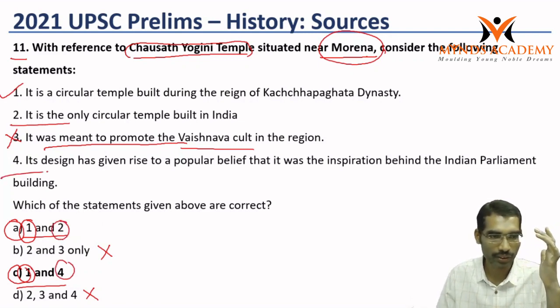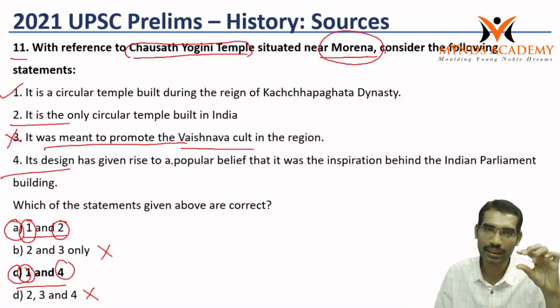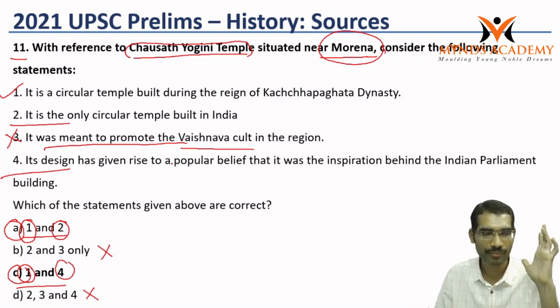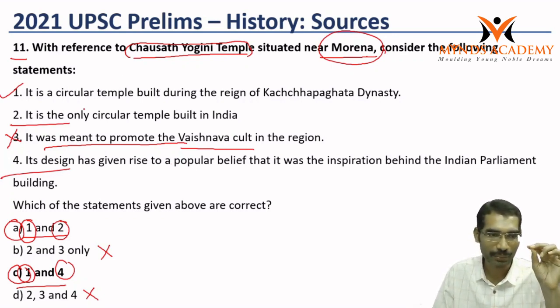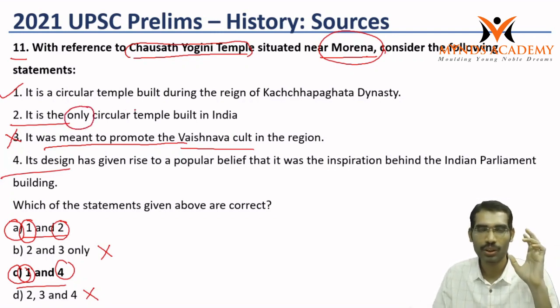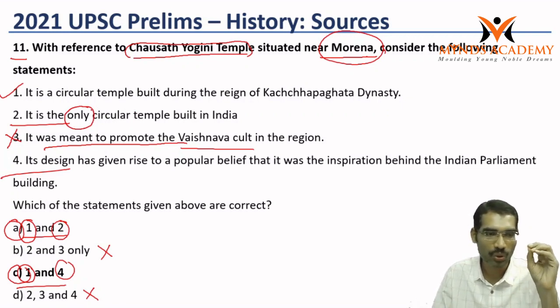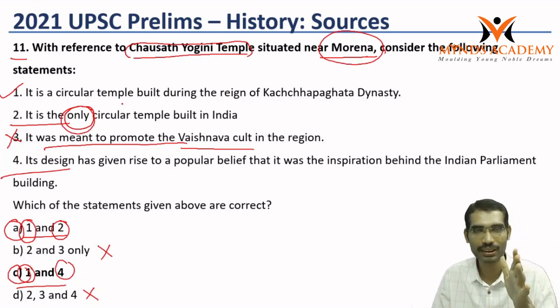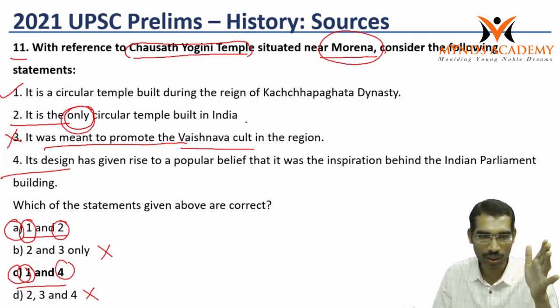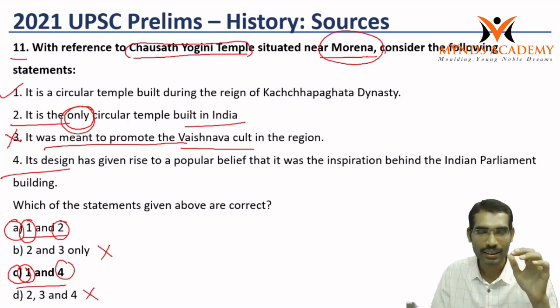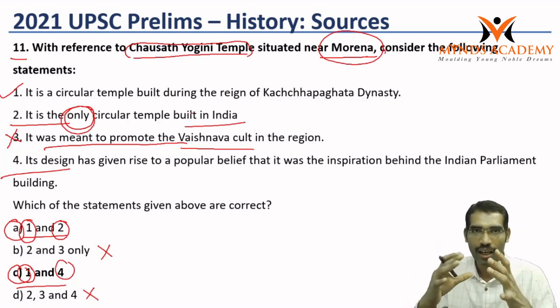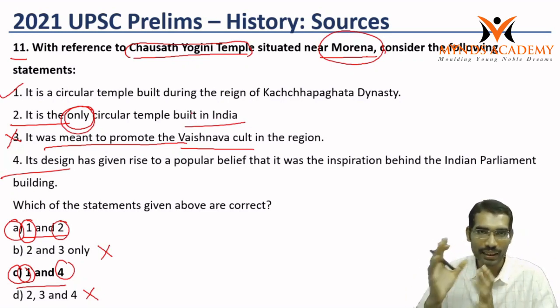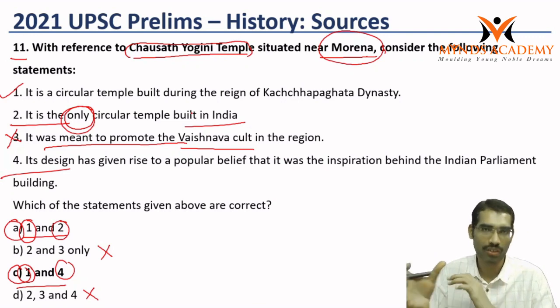So 2 and 4. This is purely related to guesswork only, because the second statement is saying it is the only circular temple built in India. Most of the time, if UPSC gives only these extreme statements, most of the time, I am saying, not always, because in one year this kind of tactic was adopted in the exam, but some questions have gone wrong.